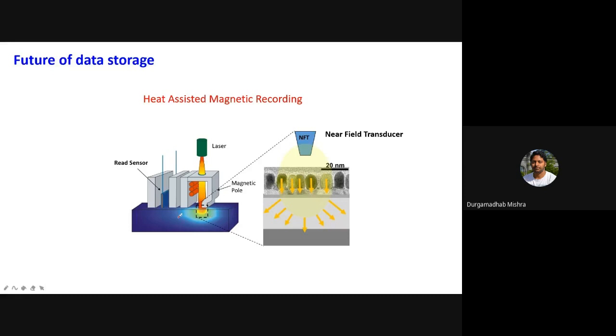And there is actually no effort so far on changing the sensors. Sensors are already well developed, and they can detect even very small, tiny signals. So that is not a problem right now. Right now, the problem is how you can make it denser, so how can you make these bits smaller? You cannot really make it so small, even if thermal stability is not an issue, because the issue will be how you can write it. And that is what the industries are addressing, looking at different options.